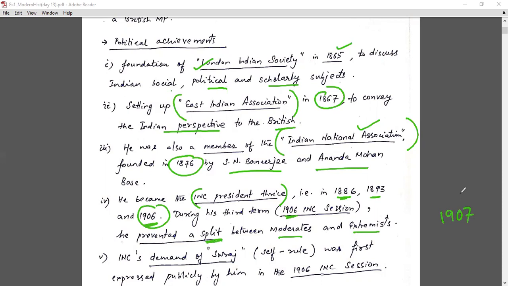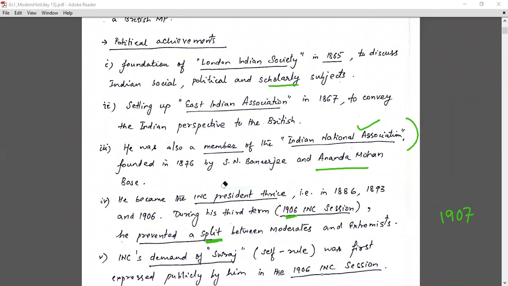Before that, there was a condition that a split could have happened, because moderates wanted Gokhale and extremists wanted Tilak. But a compromise was made and Naoroji became the president. So this was also a good political contribution. He became the president 3 times.